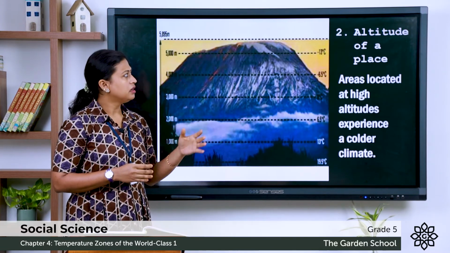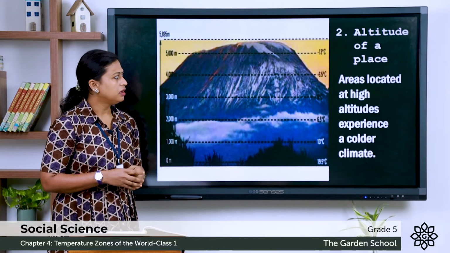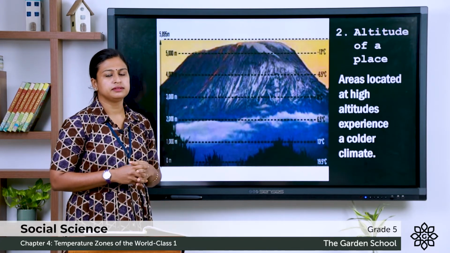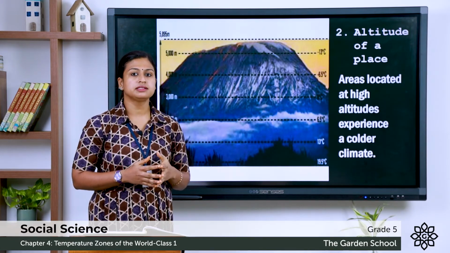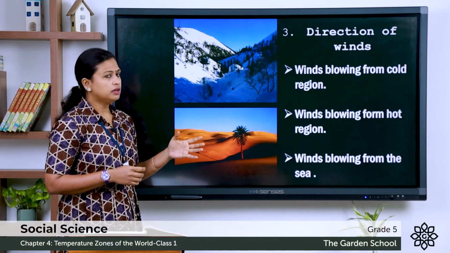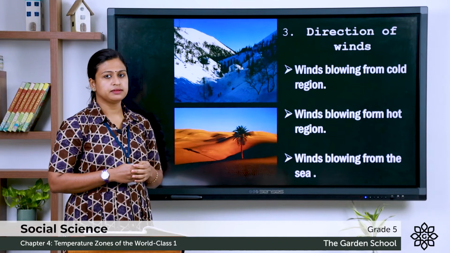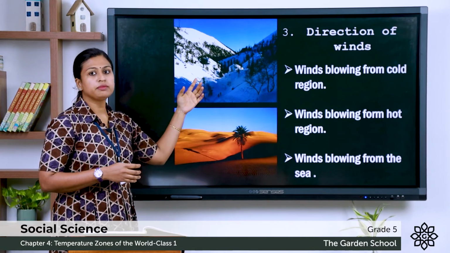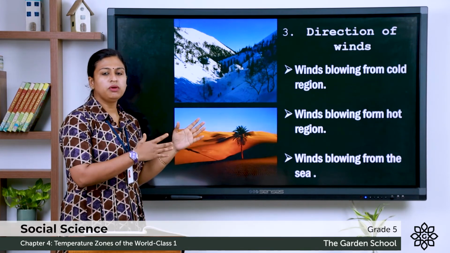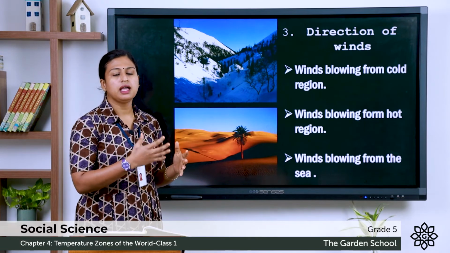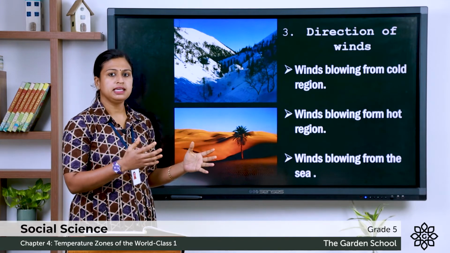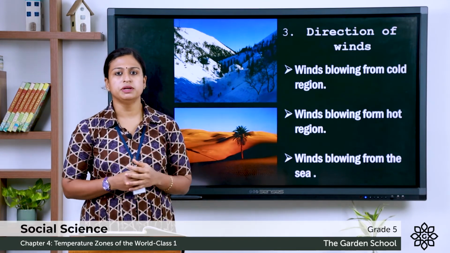The second factor is the altitude of a place. Areas located at higher altitude experience a colder climate. That's why the hill stations are cold even during summers. Third is the direction of winds. Winds blowing from a cold region make the place cold and winds blowing from a hot region like a desert make a place hot. The winds blowing from the sea make the place very humid.